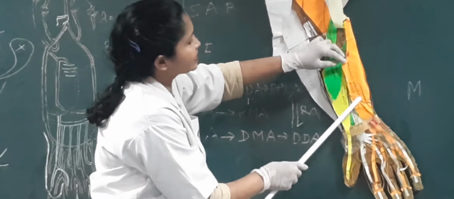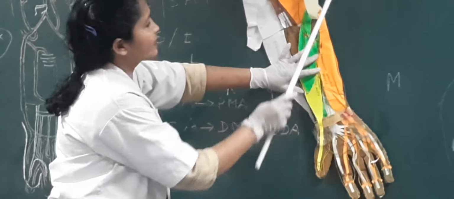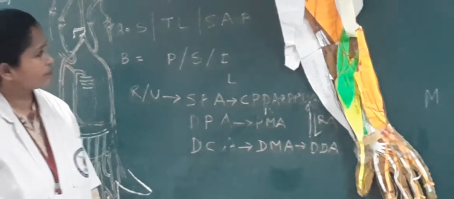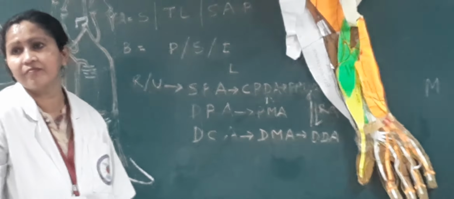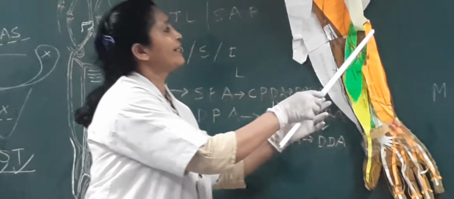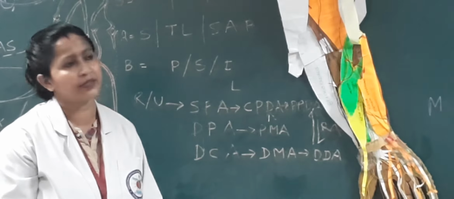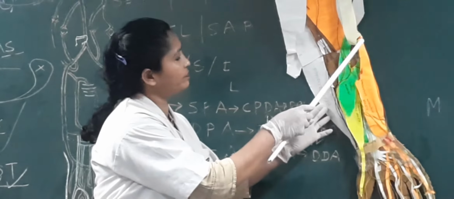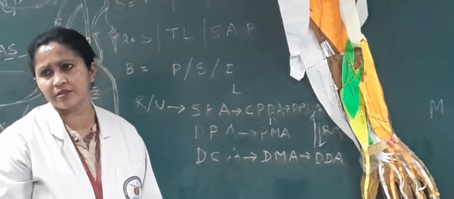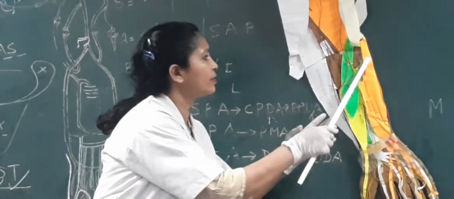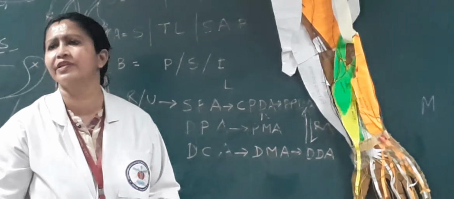This is the flexor digitorum superficialis, this orange color. It takes its origin from the humero-ulnar head and the radial head. Humero-ulnar, that is from the common flexor origin, medial epicondyle of humerus, and the medial surface of the olecranon process. And the radial head from the anterior border of the radius.